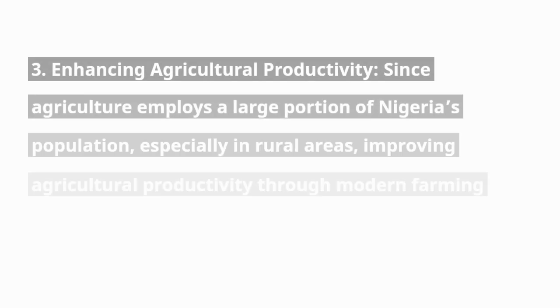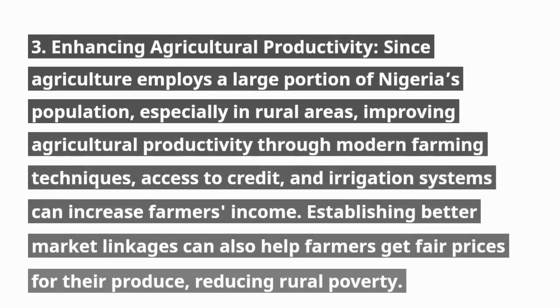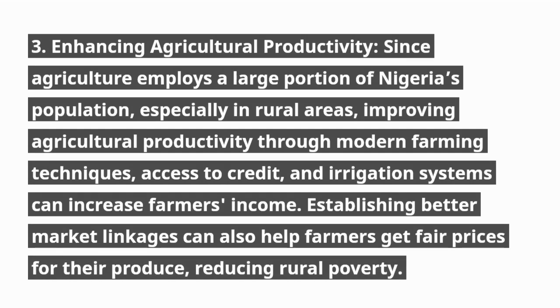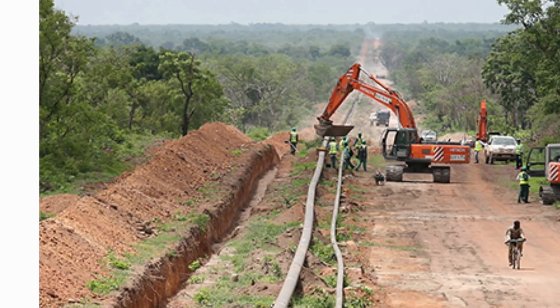Enhancing agricultural productivity. Since agriculture employs a large portion of Nigeria's population, especially in rural areas, improving agricultural productivity through modern farming techniques, access to credit, and irrigation systems can increase farmers' income. Establishing better market linkages can also help farmers get fair prices for their produce, reducing rural poverty.